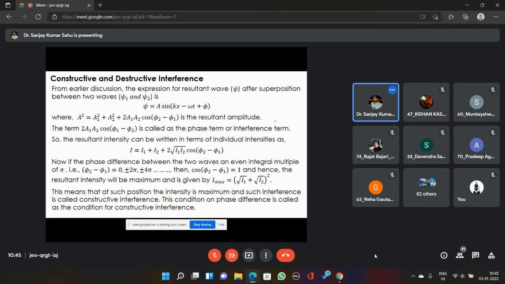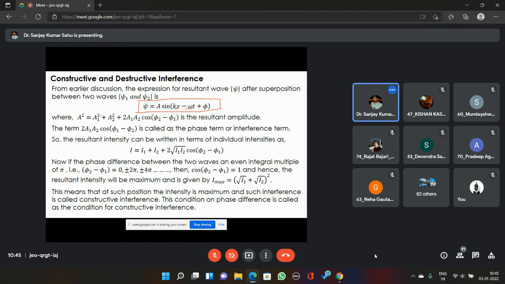Now consider two waves, psi 1 and psi 2, as we were discussing in the last class. When they superpose, the expression for the resultant wave will be psi equal to a sin(kx minus omega t plus phi), if the wave number and frequency of the two waves are the same. If they are different, this will not be the expression; you will get (omega 1 plus omega 2) into t, (k1 plus k2) into x, like that.